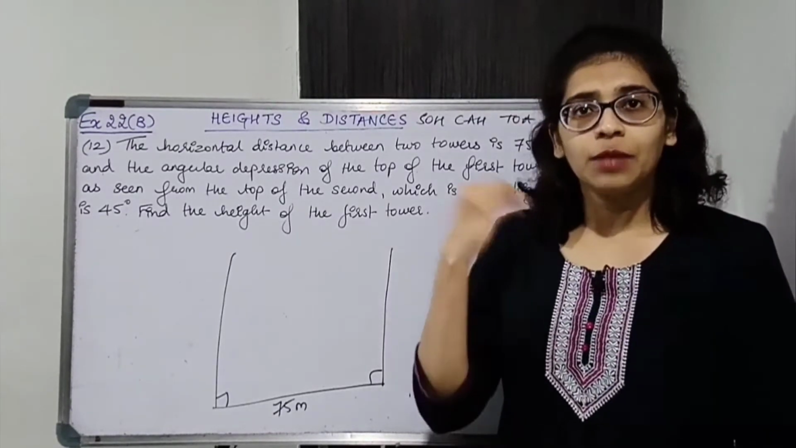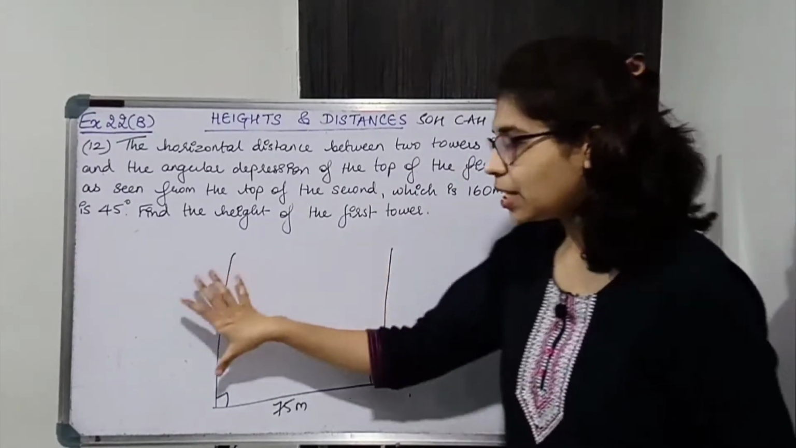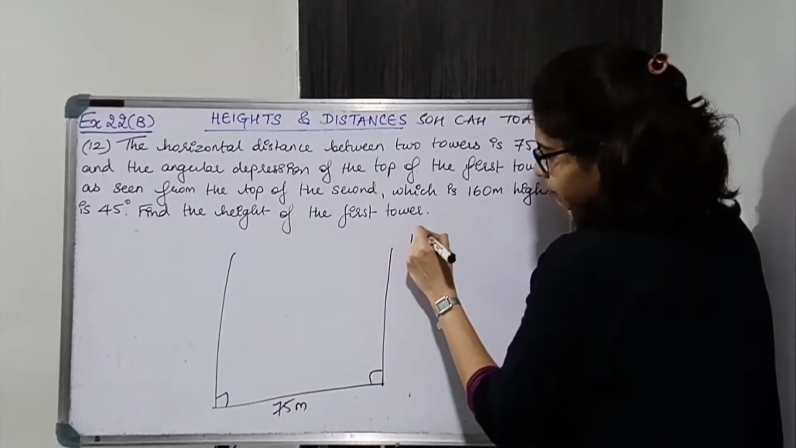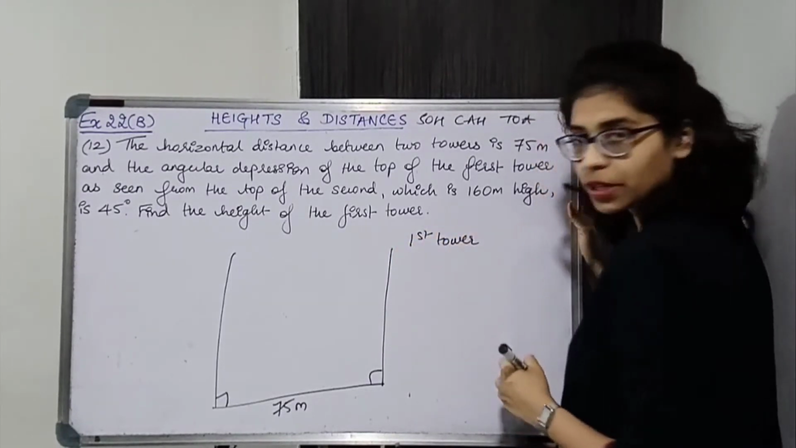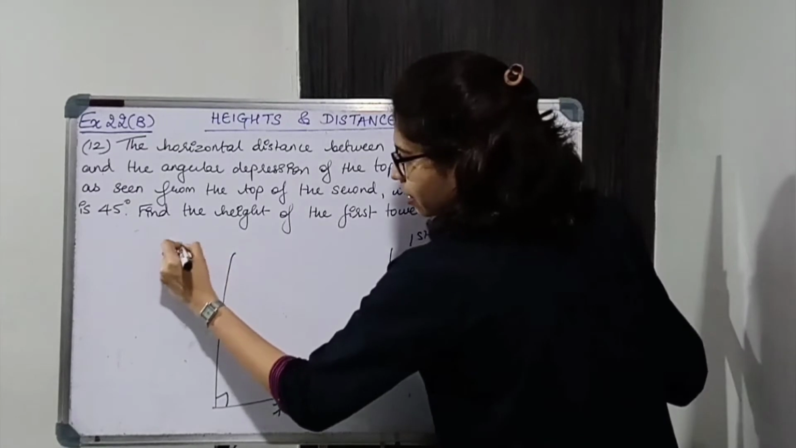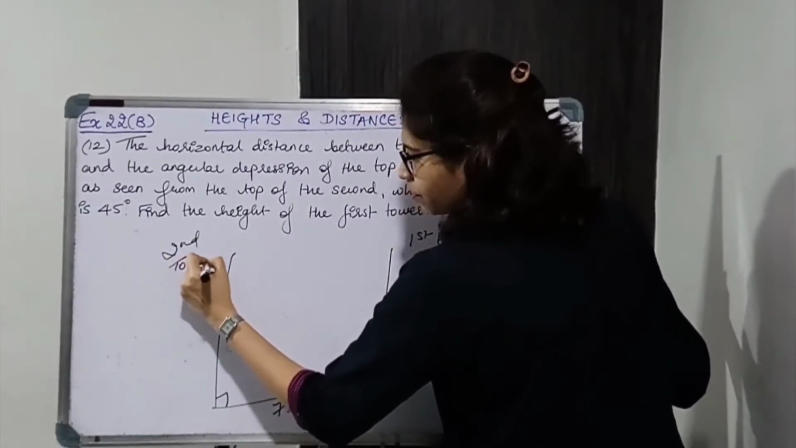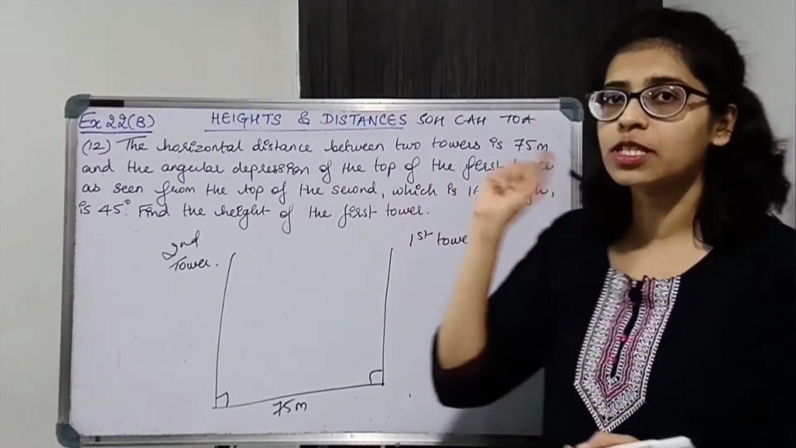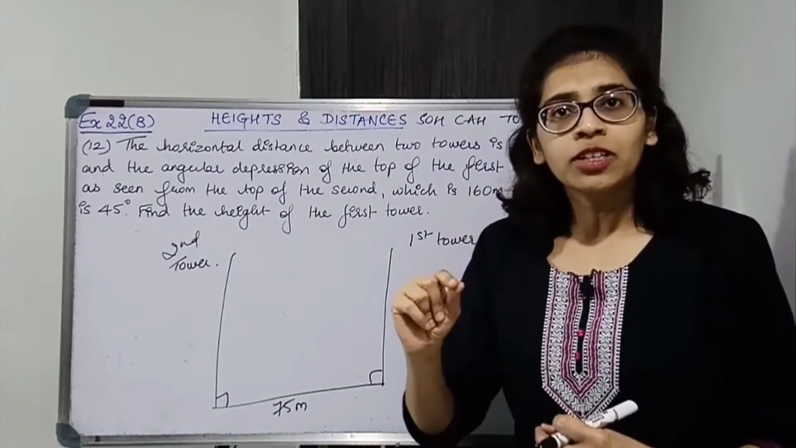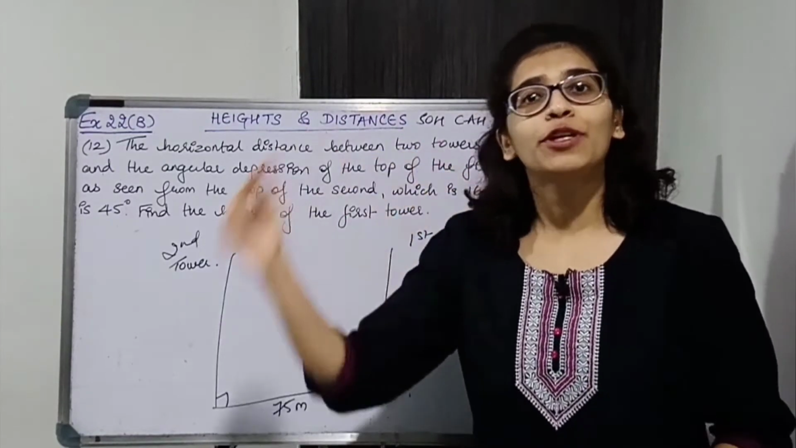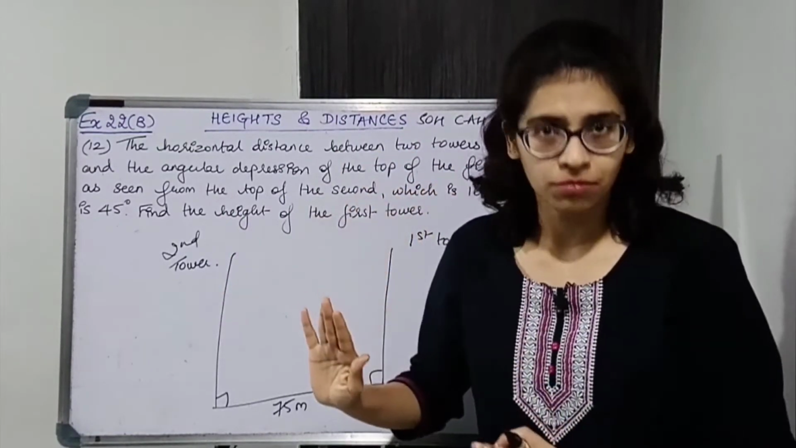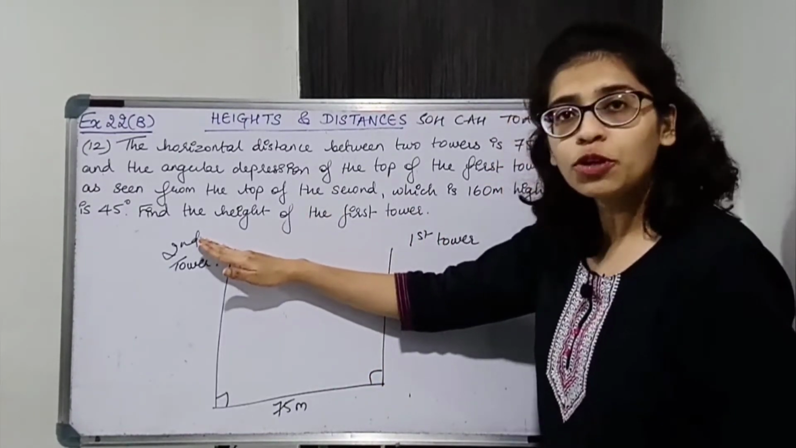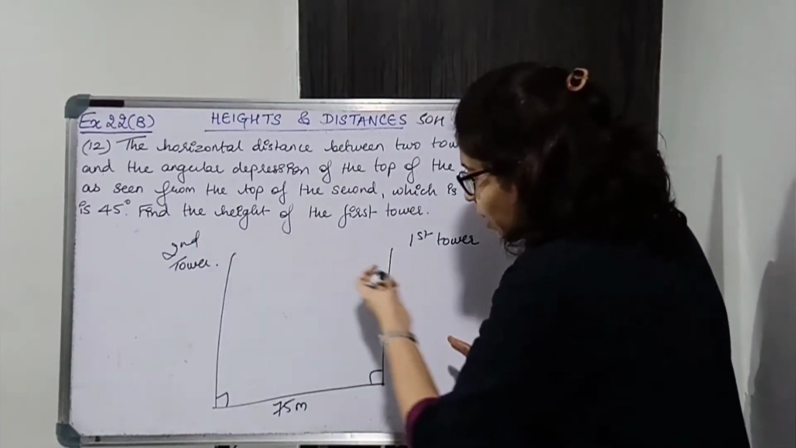Now let us name the towers. Let this be first tower, let this be second tower. ठीक है, so this is first tower. Okay, and this is second tower. Now you are told the angular depression of the top of the first tower. जो टावर का डिप्रेशन दिया हुआ है, एंगल ऑफ डिप्रेशन दिया हुआ है, दैट टावर इज शॉर्टर. ओके, बिकॉज डिप्रेशन कम्स व्हेन यू आर लुकिंग फ्रॉम टॉप एंड यू आर लुकिंग एट समथिंग बिलो.